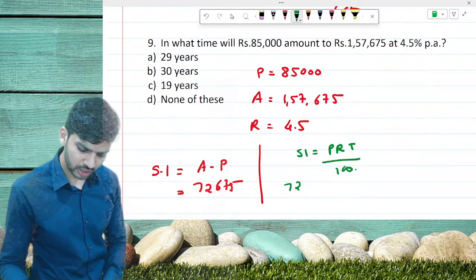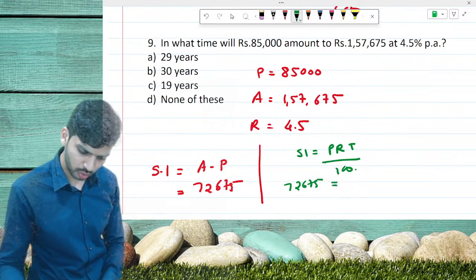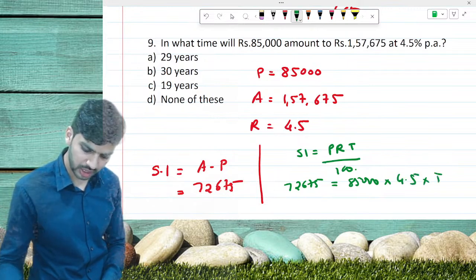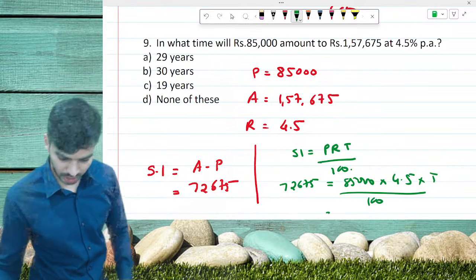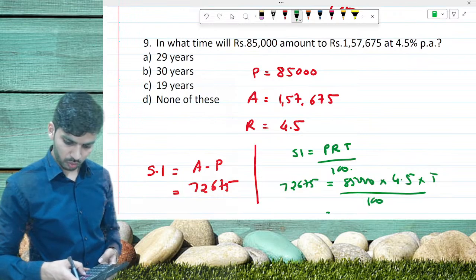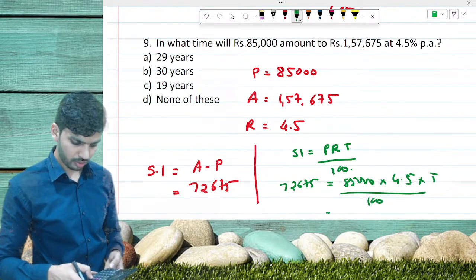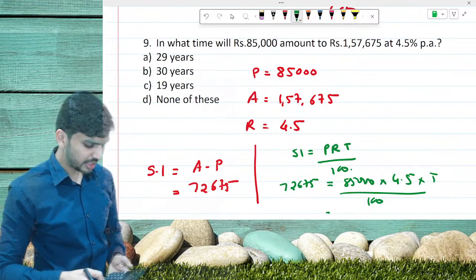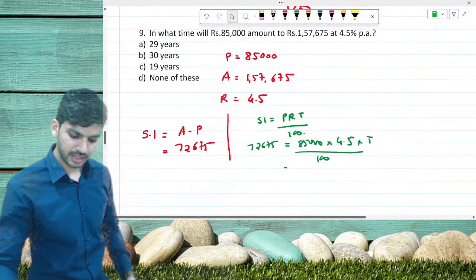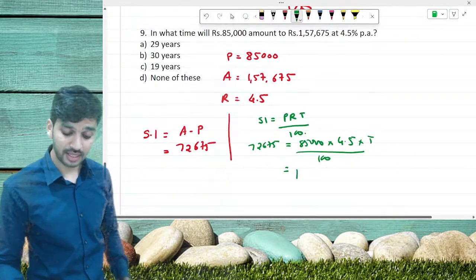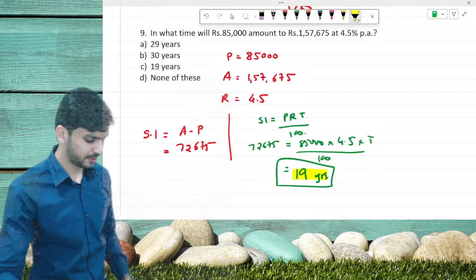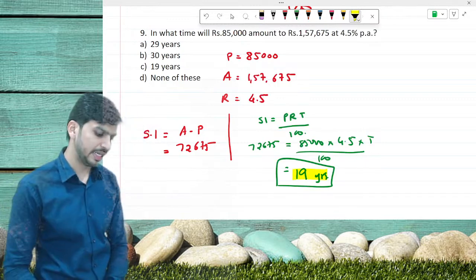So 72,675 is equal to 85,000 into 4.5 into T divided by 100. Now you can go directly on calculators. Is it 19 years? Yes, correct. Good. It's 19 years.